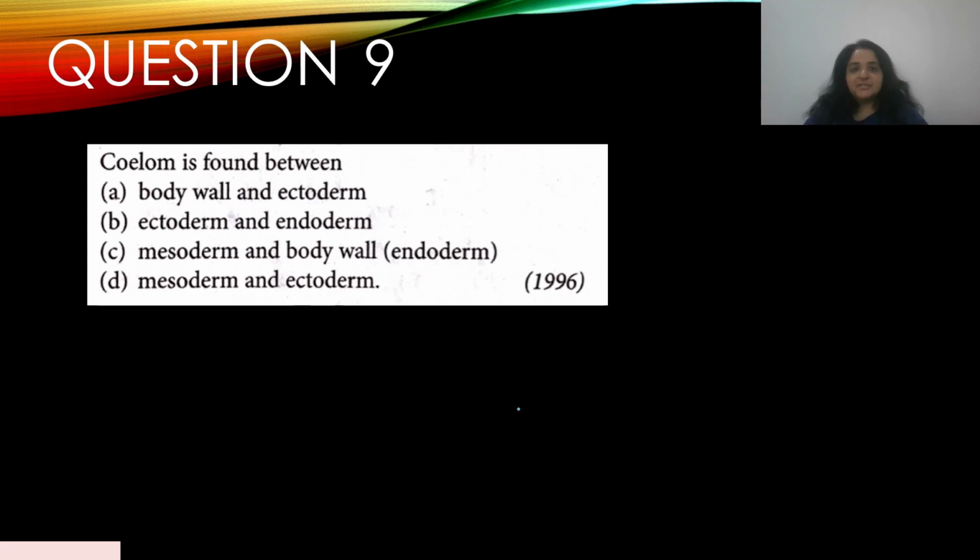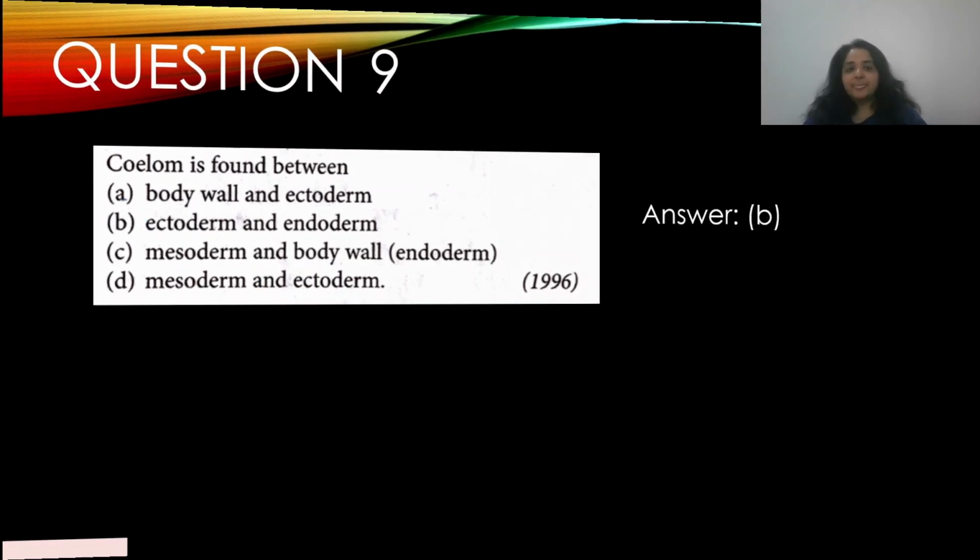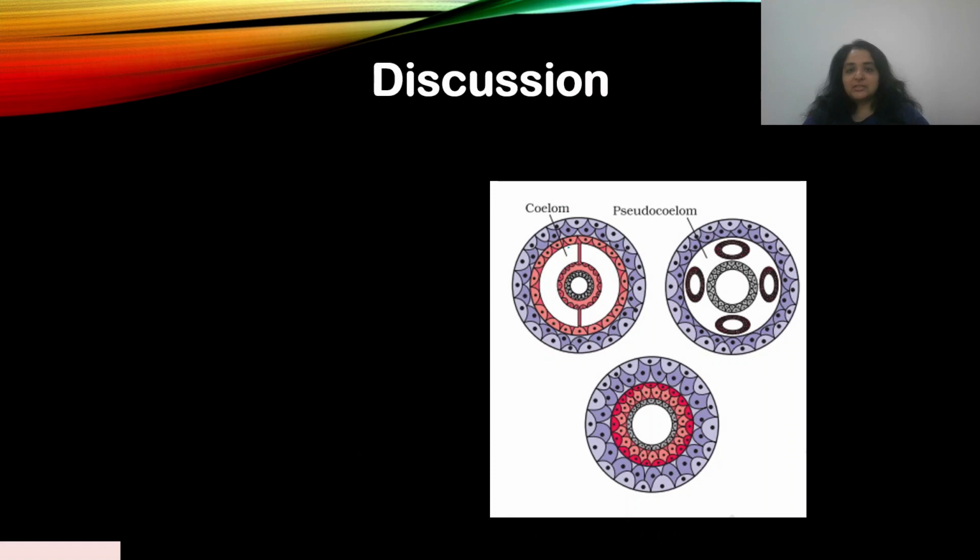Question number 9. Coelom is found between, and this appeared in 1996. A. Body wall and ectoderm, B. Ectoderm and endoderm, C. Mesoderm and body wall, D. Mesoderm and ectoderm. Okay, so coelom is found between. Now we've already seen the structure, so it's seen between the ectoderm and the endoderm. Although it's lined by mesoderm cells, the answer is B. So here in the structure, it's lined by mesoderm cells, but according to the options given below, it appears between the ectoderm and the endoderm.